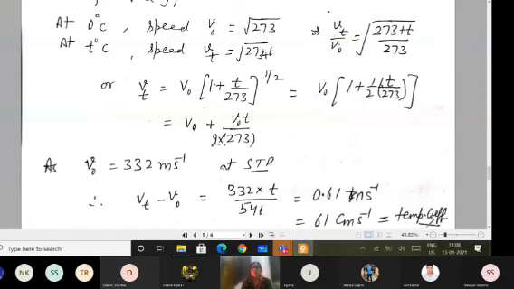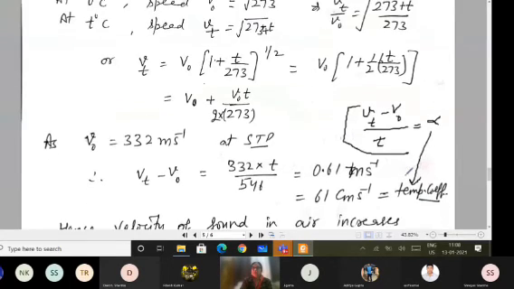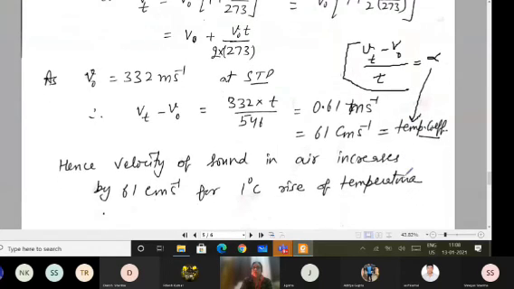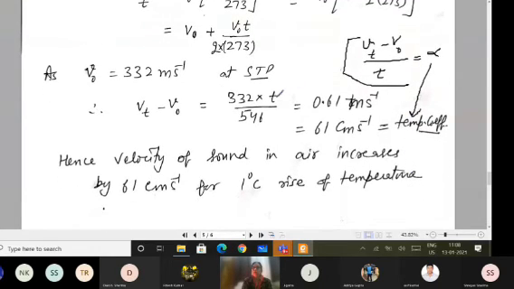It means if I am finding Vt upon V naught divided by T, for 1 degree change in temperature, that you may write as the temperature coefficient. So this is the formula for the temperature coefficient. And if I take the temperature difference as 1, meaning T equals 1, then I am getting this temperature coefficient, which comes out to be 61 centimeter per second.